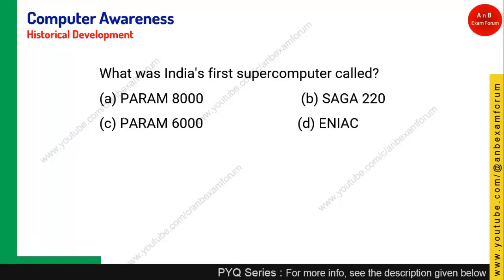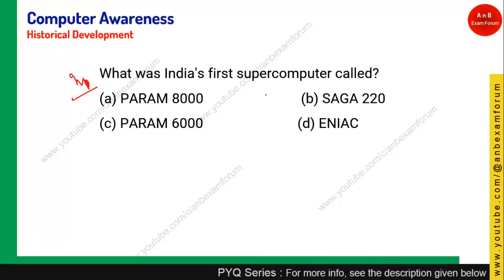Coming to the next, and it is very important: what was India's first supercomputer called? These are the four options. You can simply eliminate Saga 220 and ENIAC. These are not India related. Whereas you should remember it is the Param 8000 series. Param 8000 is India's first supercomputer. So the correct answer for this question will be option A, Param 8000.